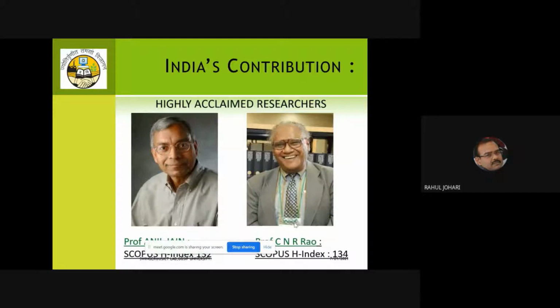And he got the award, India's highest civilian award, the Bharat Ratna, for his achievement in 2014, because he was the first person who was able to cross this H-index of 100. So they've also done a lot of work. Anil Jain works in the area of computer science, but Rao works in the domains of biochemistry, genetics, and molecular biology, not in computer science per se.